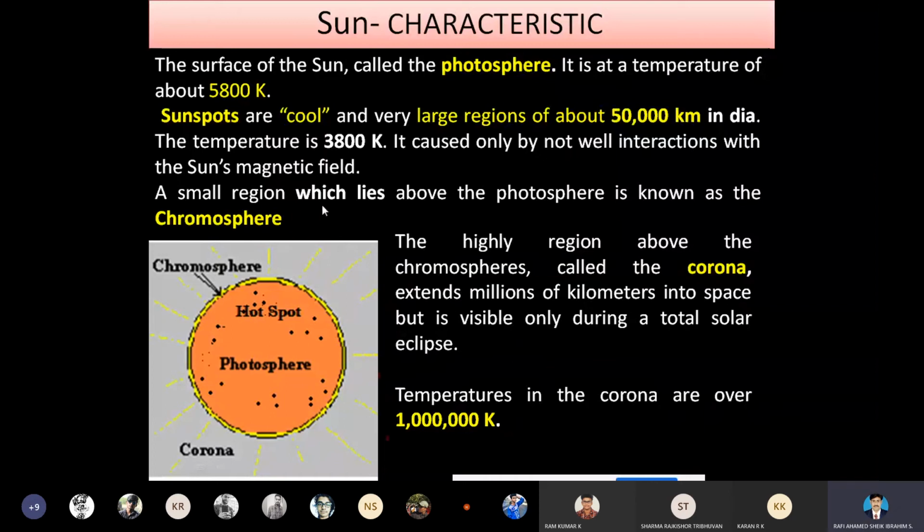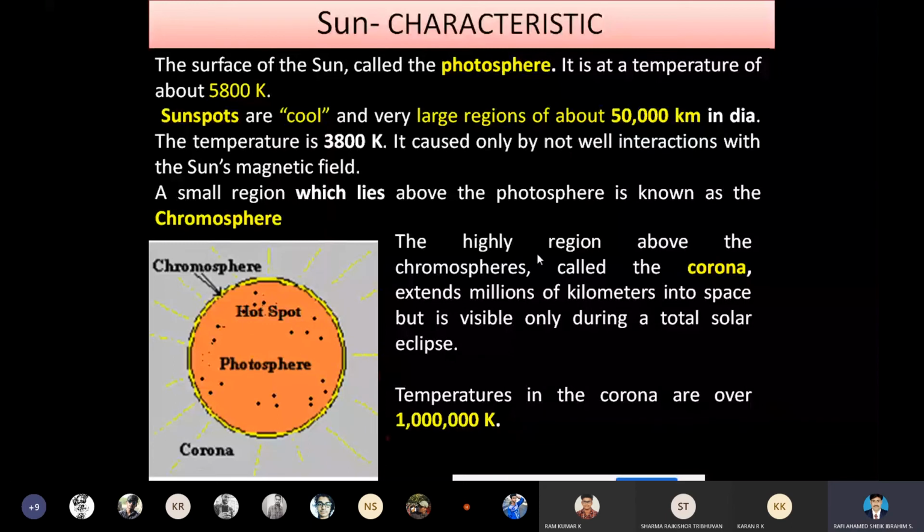A small region which lies above the photosphere is called the chromosphere. The first stage is the photosphere. The second stage is the hot spot. The third stage is the chromosphere. This chromosphere lies above the photosphere. And the final stage is the corona.